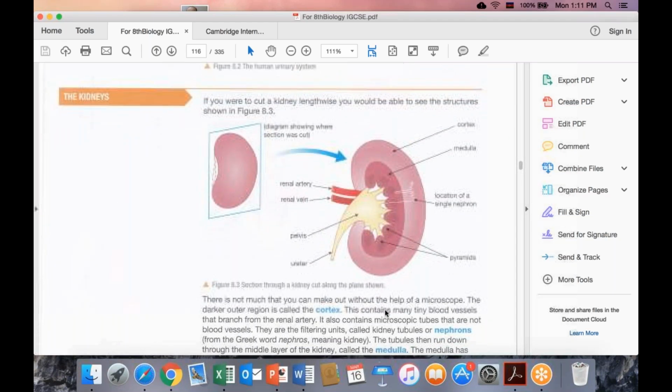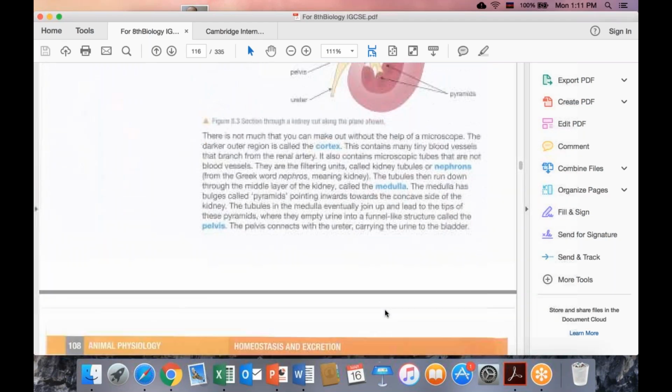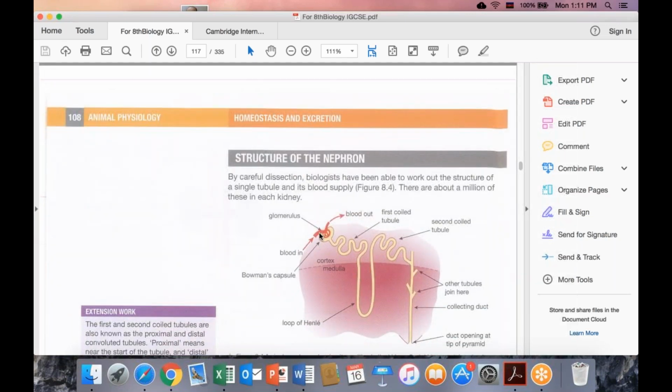Okay, and when we see the structure of nephrons, we can see that in this part there are large capillaries like alveoli, rich in capillaries. These capillary knots are called glomerulus, and the glomerulus is surrounded by a nephron structure called Bowman capsule. So in this part they are very close to each other, and there is a large surface area, and in the medulla there are millions of nephrons.